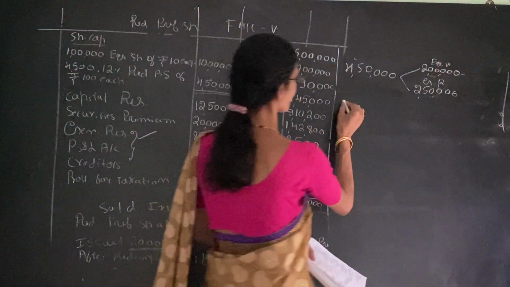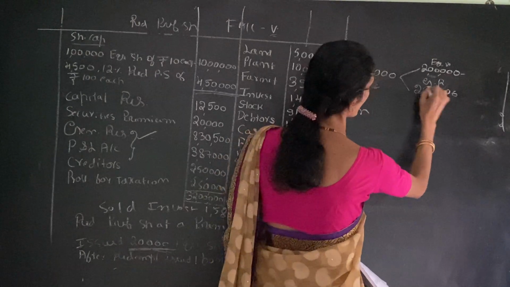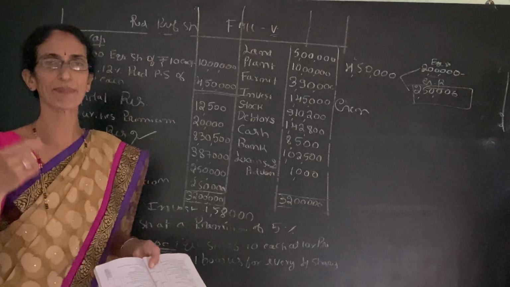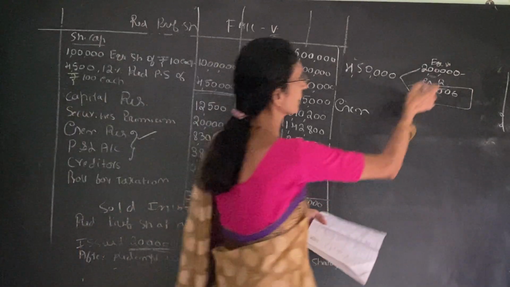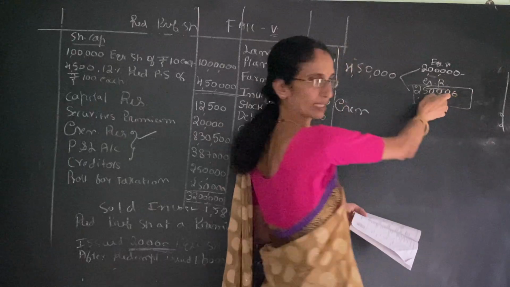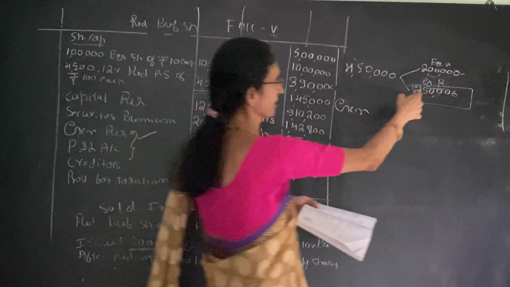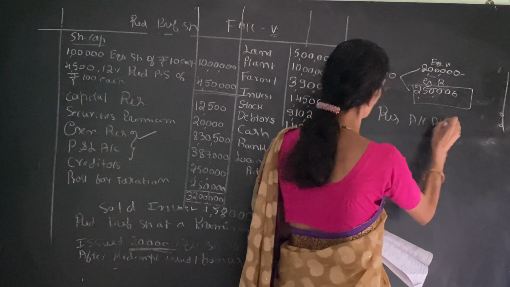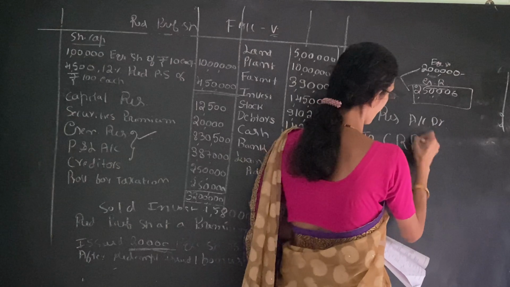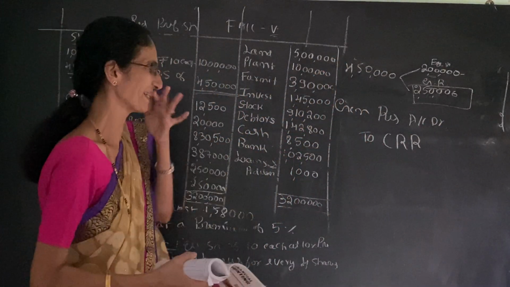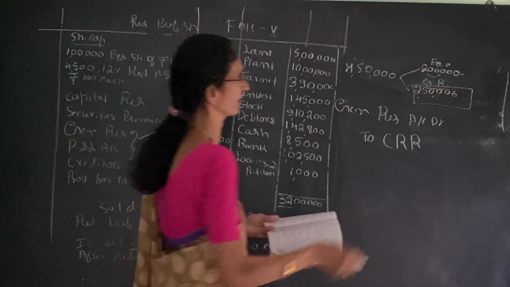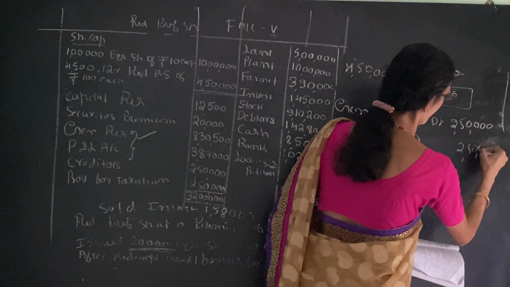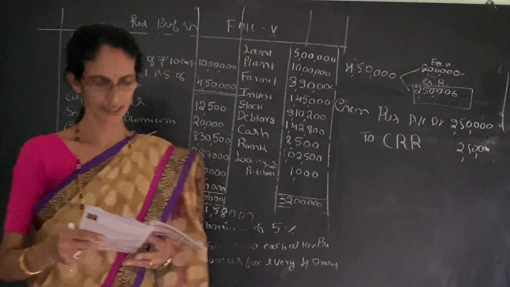Next entry is for transfer to capital redemption reserve. We are using general reserve 2,50,000, so this balance should be transferred to capital redemption reserve. Now the equity share fresh issue is done, and now we have to look at the capital reserve. So we have to transfer the general reserve here. The entry is general reserve account debtor to capital redemption reserve account, 2,50,000.